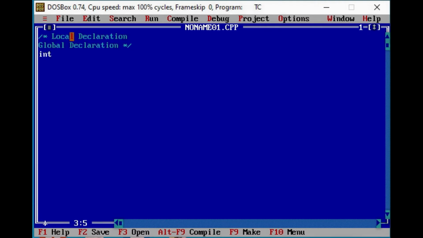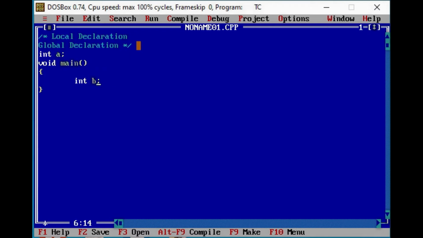For example, here I have taken a variable a, then I am writing the main function, and in the main function I have written variable b. So variable a is a global variable and variable b is a local variable. Variable a can be accessed anywhere in the program, in the main function or any other functions if we have defined them in the code. And variable b is a local variable defined in the main function, so it can only be accessed within the main function.